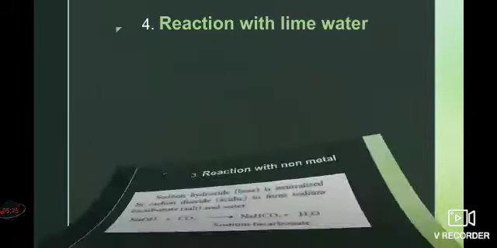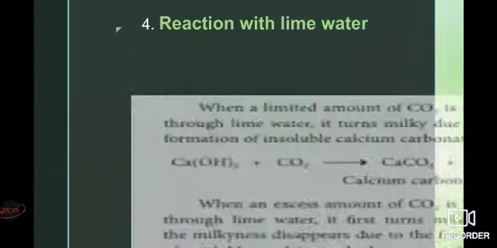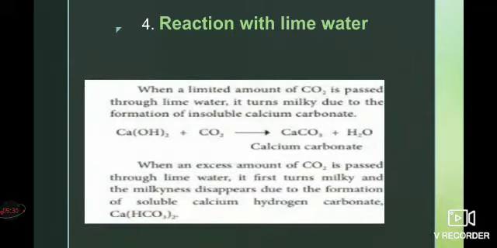And the fourth one is reaction with lime water. Lime water is otherwise known as calcium hydroxide. When a limited amount of carbon dioxide is passed through lime water, it forms insoluble calcium carbonate, which turns milky in color. That is, calcium hydroxide, Ca(OH)2, reacts with carbon dioxide, CO2, to produce milky insoluble calcium carbonate, CaCO3, plus water. So these are the chemical properties of carbon dioxide.